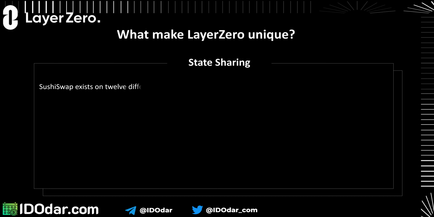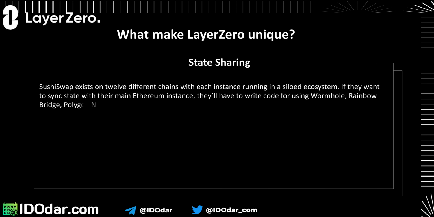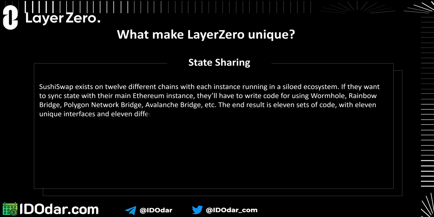Fourthly, state sharing in Layerzero. SushiSwap exists on 12 different chains with each instance running in a siloed ecosystem. If they want to sync state with their main Ethereum instance, they'll have to write code for using Wormhole, Rainbow Bridge, Polygon Network Bridge, Avalanche Bridge, etc. The end result is 11 sets of code, with 11 unique interfaces and 11 different security properties.